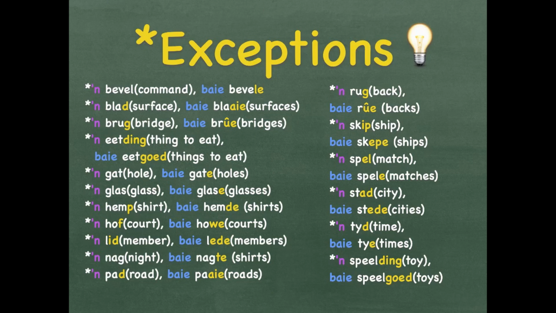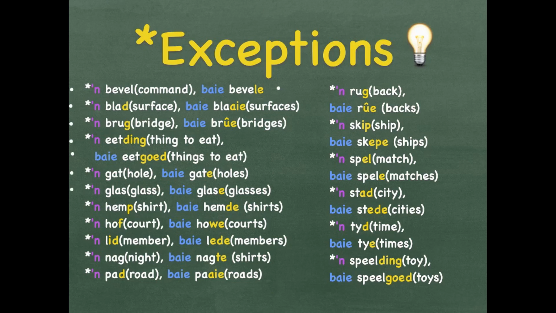First word is 'n bevel. 'n bevel is a command. Baie bevele is more than one command. 'n blad is a surface. Baie blaaie is more than one surface. 'n brug is a bridge. Baie brûe is bridges. 'n eetding is something that you can eat, one thing. Baie eetgoed is a lot of things that you can eat. 'n gat is a hole in the ground. Baie gate is more than one hole.